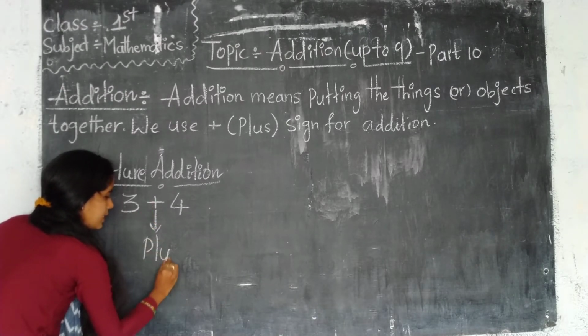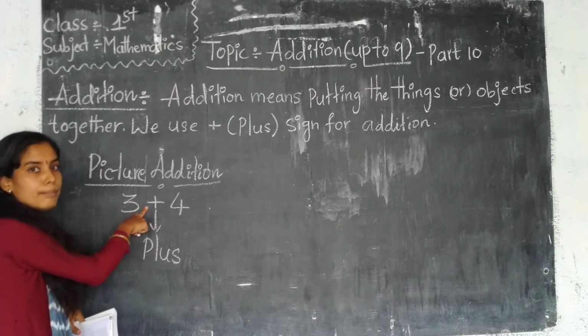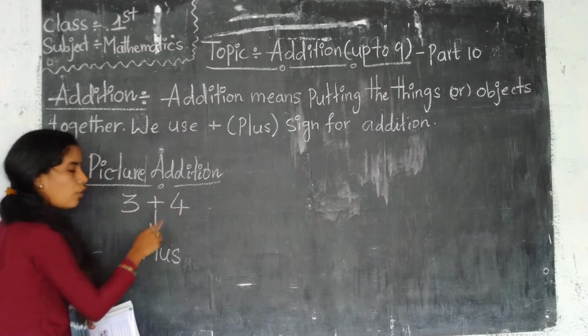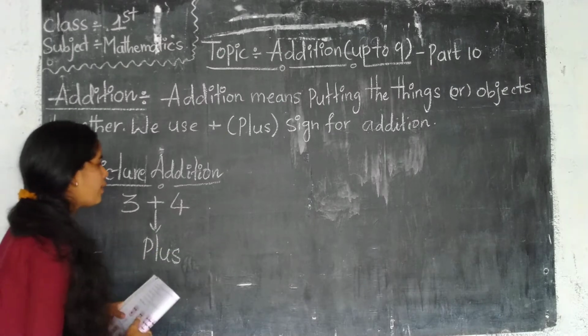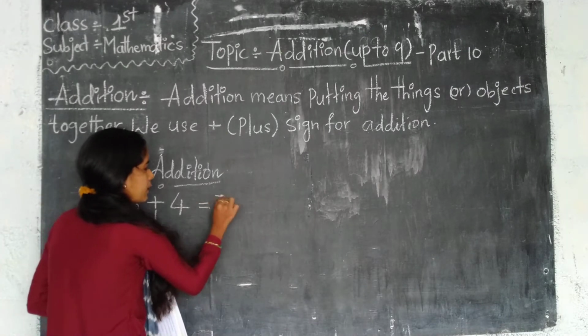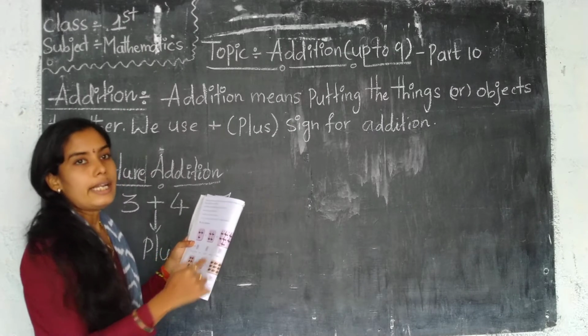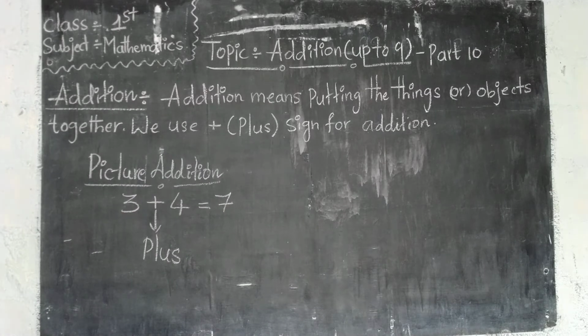Plus symbol. 3 plus 4. So total how many pandas came? 7. We counted it already. Yes, 7.